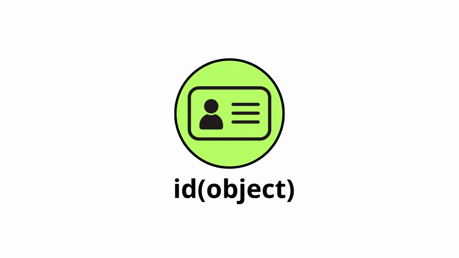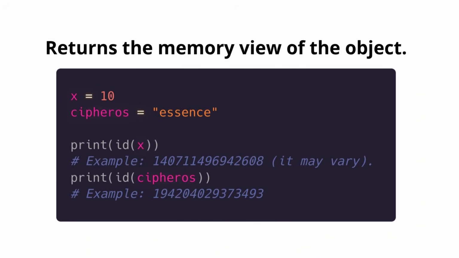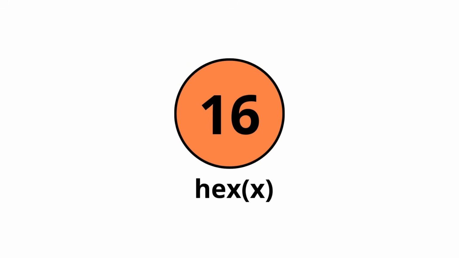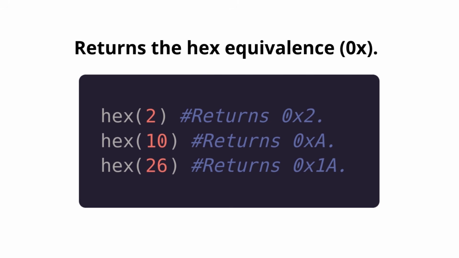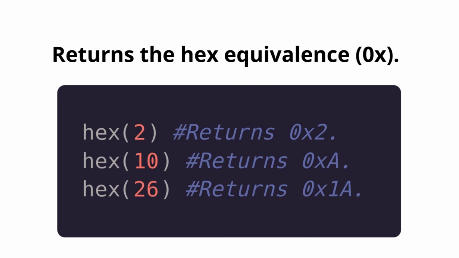Continuing, we have id. It takes an object as parameter and returns the memory address of the object, which can vary. It is almost unique for each computer and case specifically. Here you have some examples. Now, if you remember format, on this case we have a specific function to turn it to hexadecimal. So this is what hex does. Keep in mind the 0 and x, just to identify this number as hexadecimal.